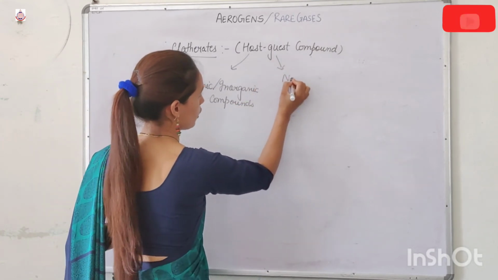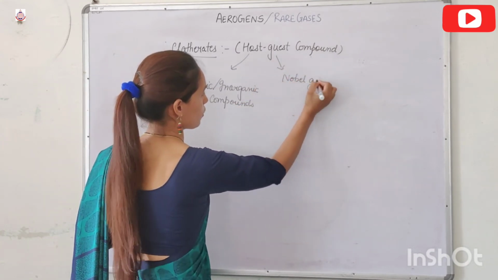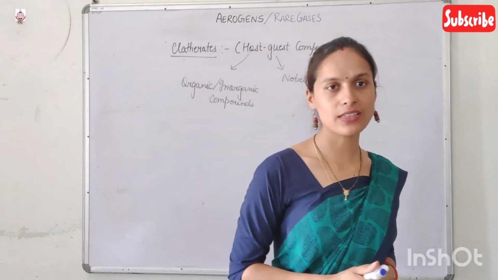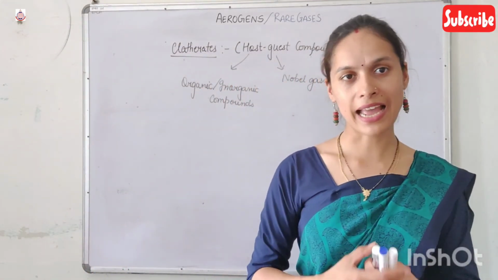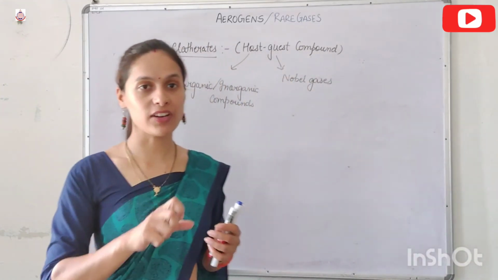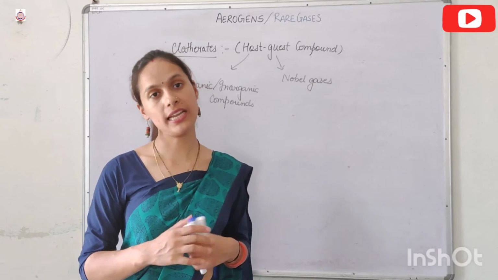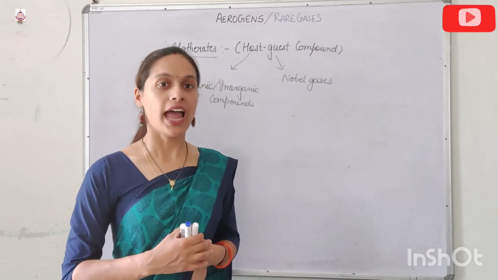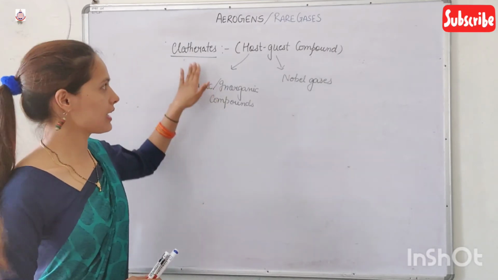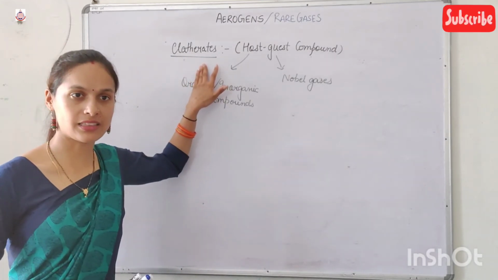So the noble gases react with a number of organic and inorganic compounds, and they are entrapped in the cavities which are formed in those compounds, and the compound which we get is known as a clathrate.